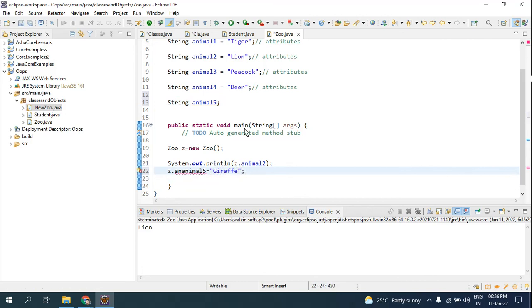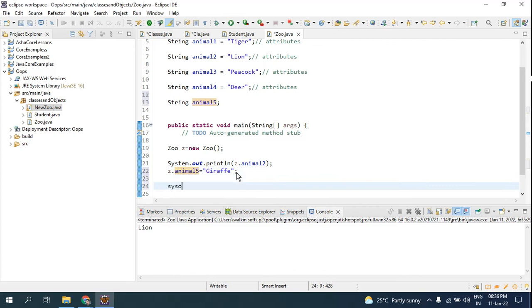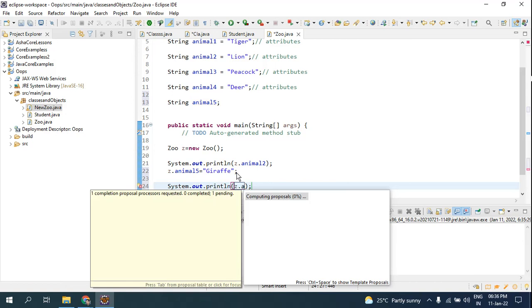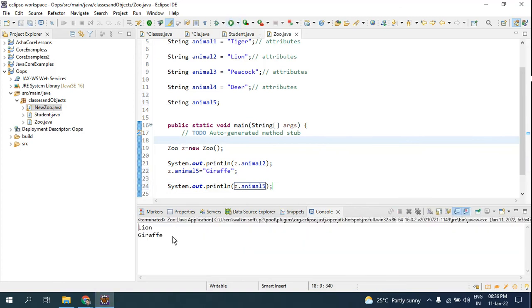Look here, I have not assigned the value here, but I can assign the value here using the object. Without the object you cannot assign it. Look here, the Java compiler throws you an error. You have to use the object. So what is the object here? Z is the object, z dot animal5. And now if I check for animal5, sysout z dot animal5, and now if I run my application, look here, you got the value giraffe.